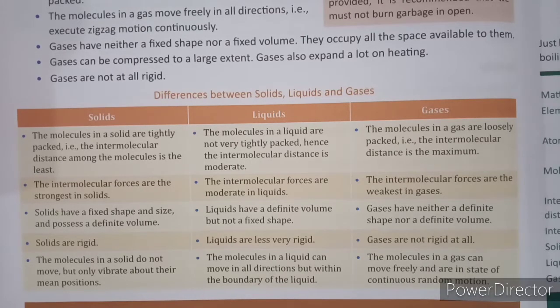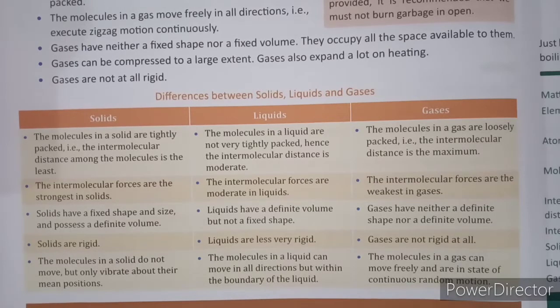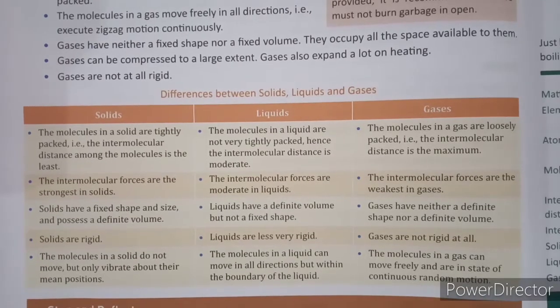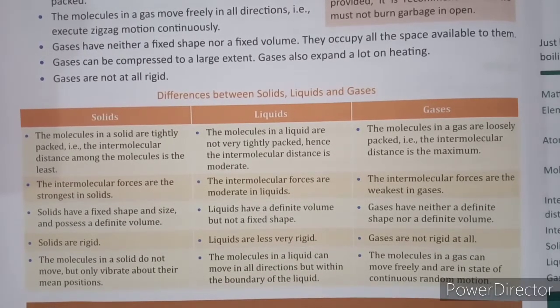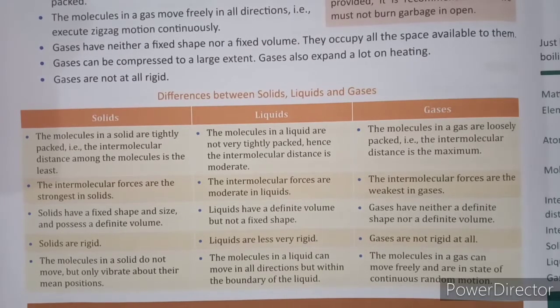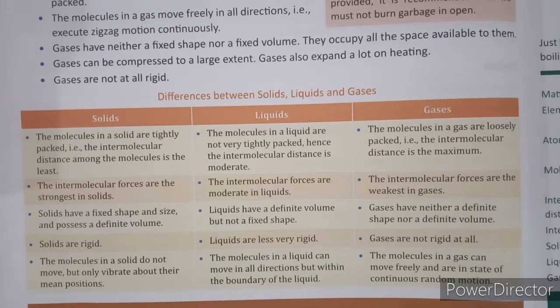Depending on this, the intermolecular distance means the space between two molecules. Since solids have tightly packed molecules, the intermolecular distance is the least.